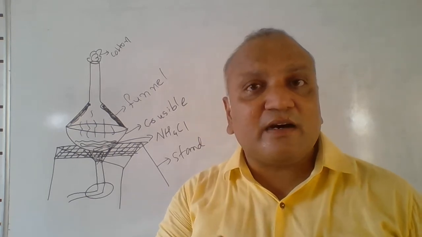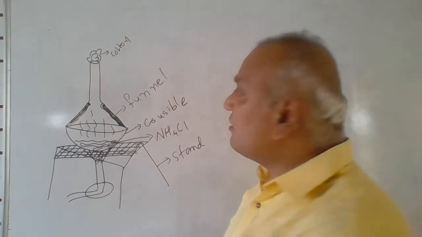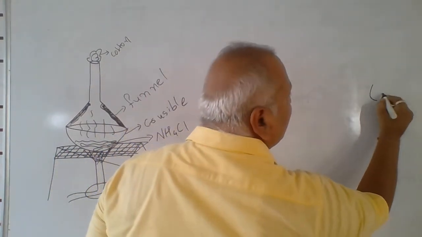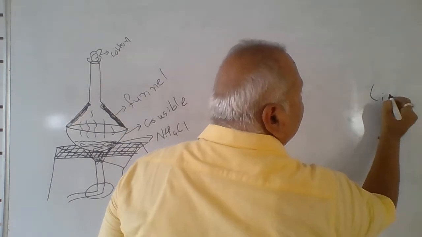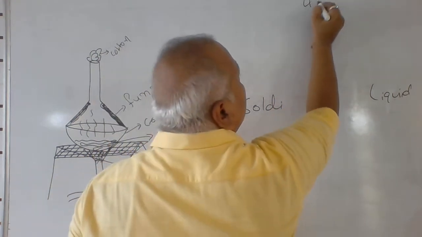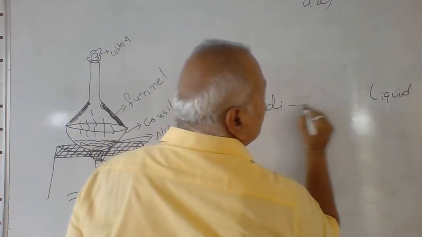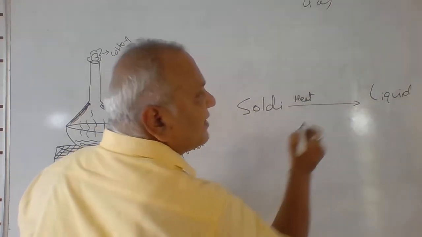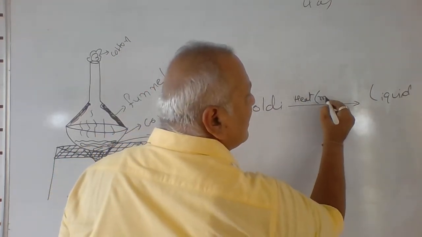Beta, it is a triangular shape. See, I have explained on the board. Suppose it is solid substance. Here I have written liquid and then gaseous, here gas. When solid is heated, it is converted into liquid. It is called melting.